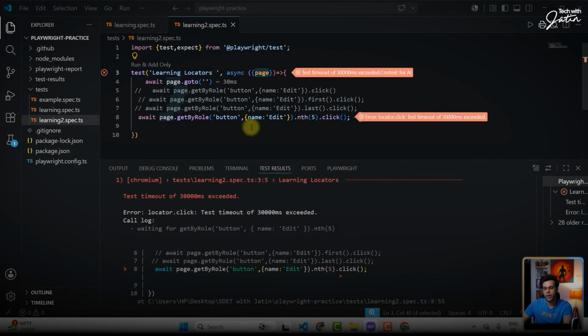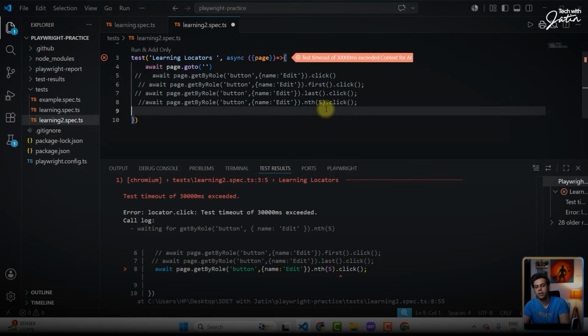Now, the next thing. Over here, we are able to work with locators, particularly if a locator is able to find more than one element. You can go with the first, last, or the nth method. In the nth method, you're supposed to pass the index of that particular element. Now, the next way to handle this kind of scenario, where with one locator you will be getting multiple elements, is to do something which is called filters.